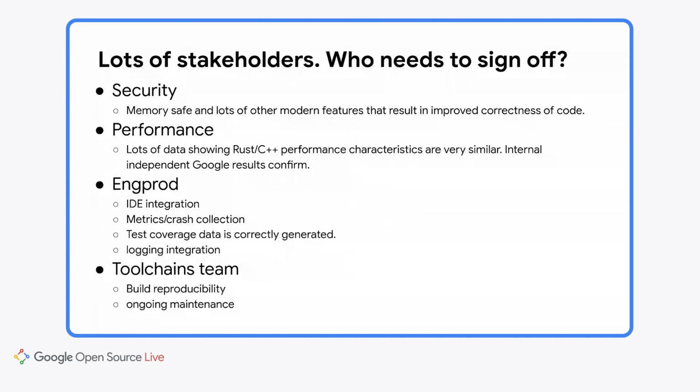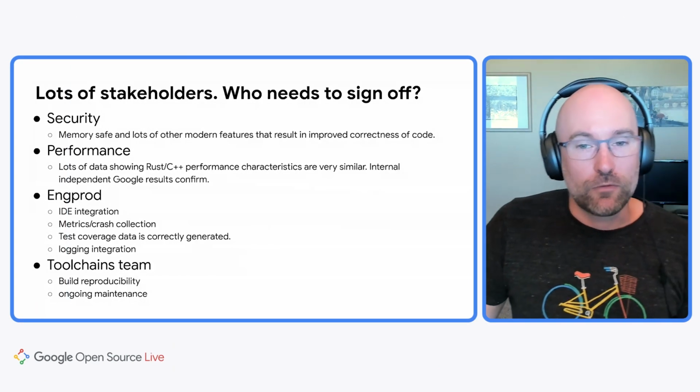And finally, there's a lot of other stakeholders. So who needs to sign off? We had to do a lot of work to convince folks that Rust was the right decision for Android. And if you're considering Rust for your project, you may need to do the same. Some areas where I think you're good to go are security. Rust is an obvious choice for system software and an obvious way to avoid the high vulnerability density of C and C++. Another area was performance.